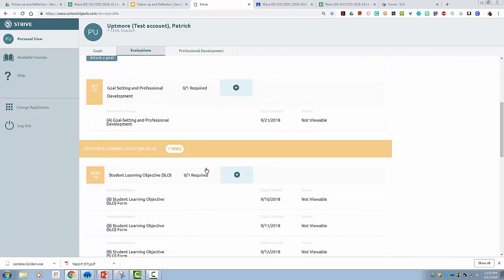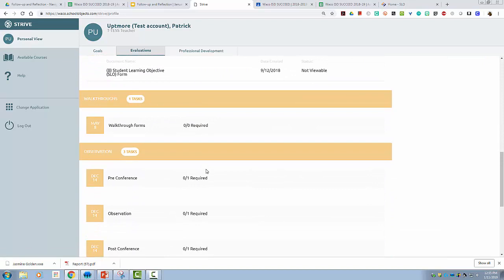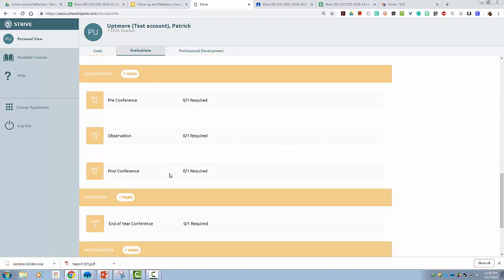But when we talk about the areas of refinement, what we're talking about is information that you receive from your formal observation that comes in the post-conference form. I don't have one here to show you, but if you are in your Strive platform and you open your post-conference form, your appraiser should have provided you with an area of refinement. That area of refinement is like an additional goal to work on over the course of the second semester.